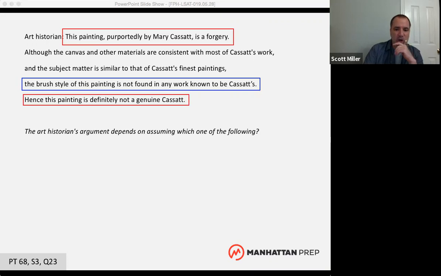Okay, and what I'm going to say is if you want to do really well on logical reasoning, you need to be crystal clear when you're reading an argument like this, when you're working on a question like this.